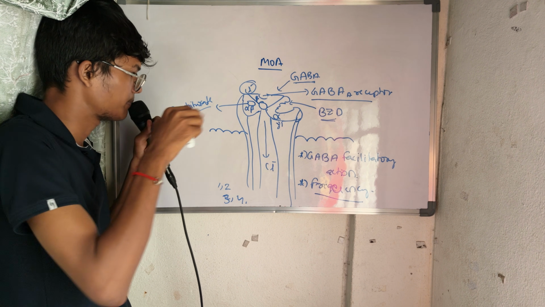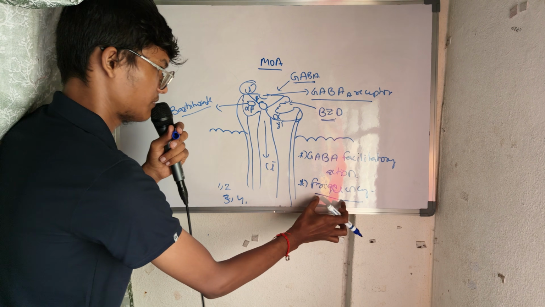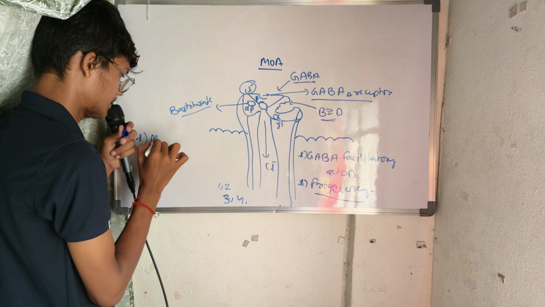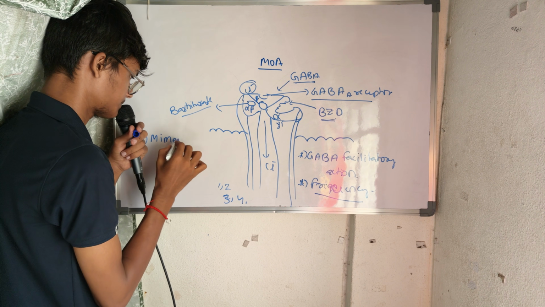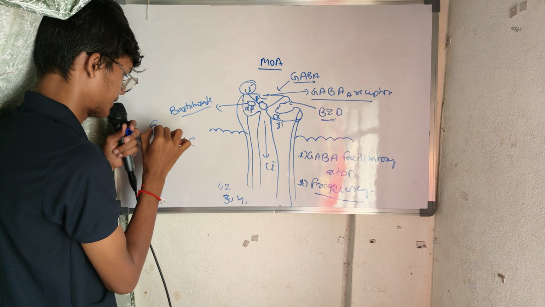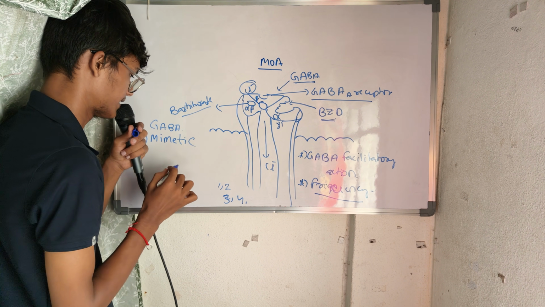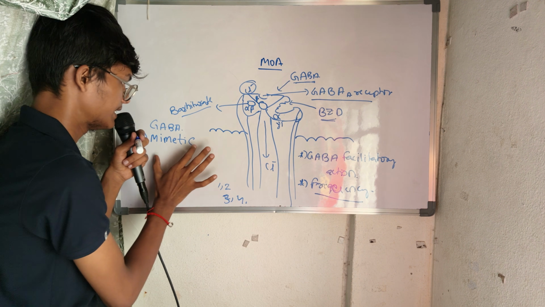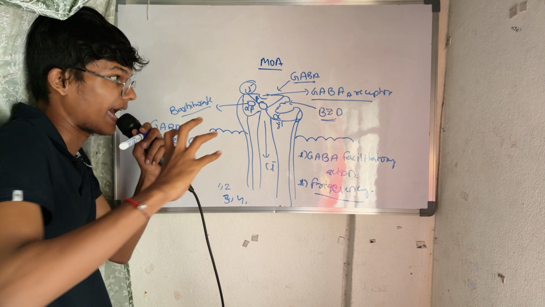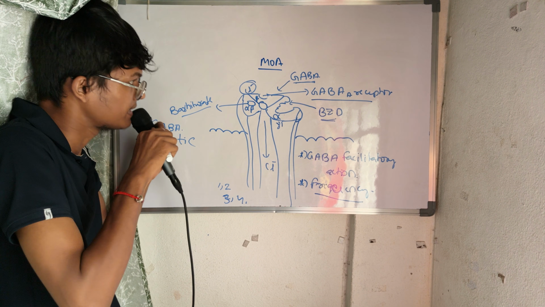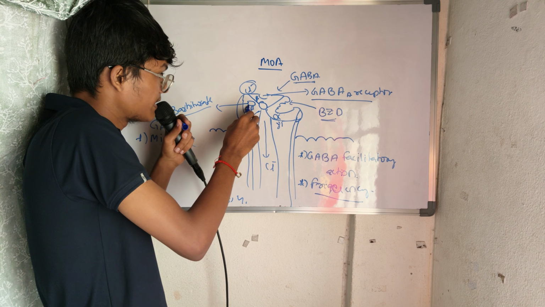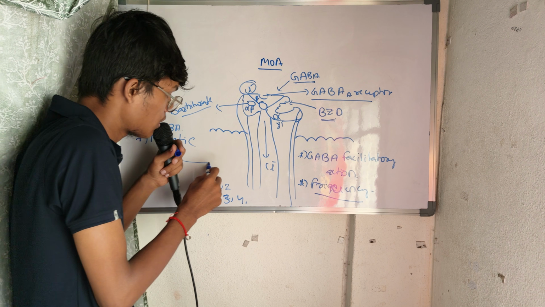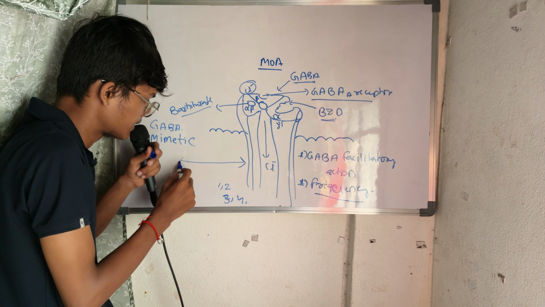Now if I explain the barbiturate, you will understand better what this frequency and GABA facilitator action is. See, this barbiturate is GABA mimetic. What is GABA mimetic? That means it is acting like GABA. That means these barbiturates, whenever they are bound in the barbiturate receptor, will prolong the opening of the chlorine channel.